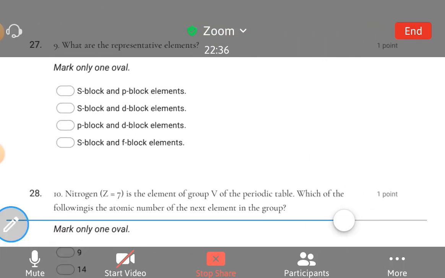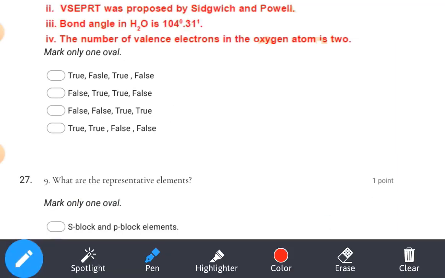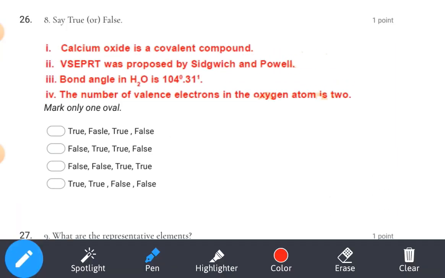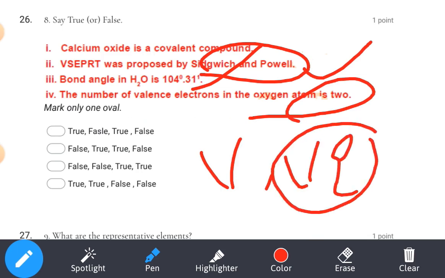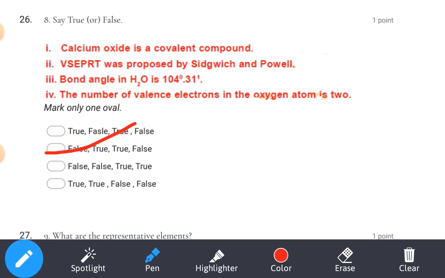Calcium oxide is a covalent bond. Is that correct? Yes. VSEPR theory is proposed by Sidgwick and Powell. That is correct only. The bond angle of H2O is 104 degrees 31 minutes. Yes. The number of valence electrons of oxygen is 2. That is wrong. Valence electrons tell the number of electrons in the last shell. How many valence electrons are there for oxygen? That is 6. So statements 2 and 3 are true. The first one and the fourth one are wrong. So option number B is our answer.